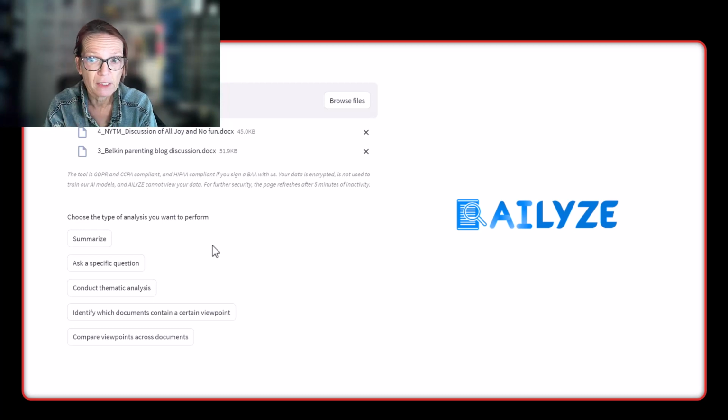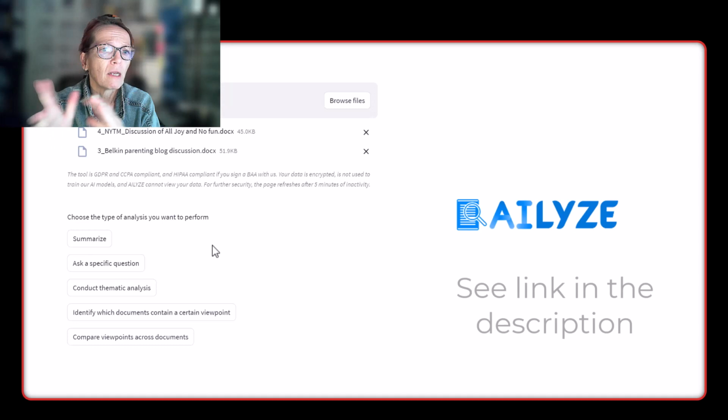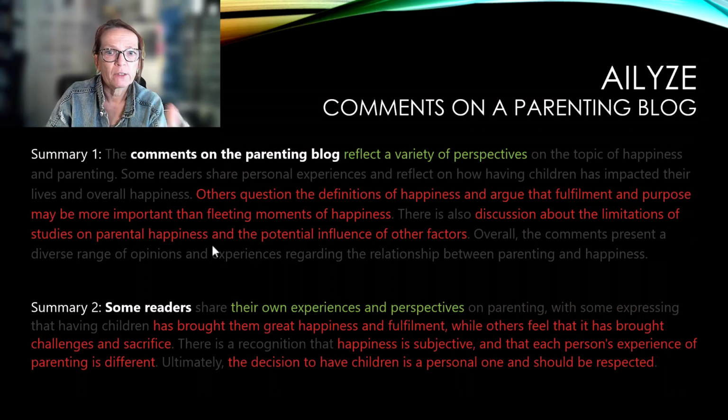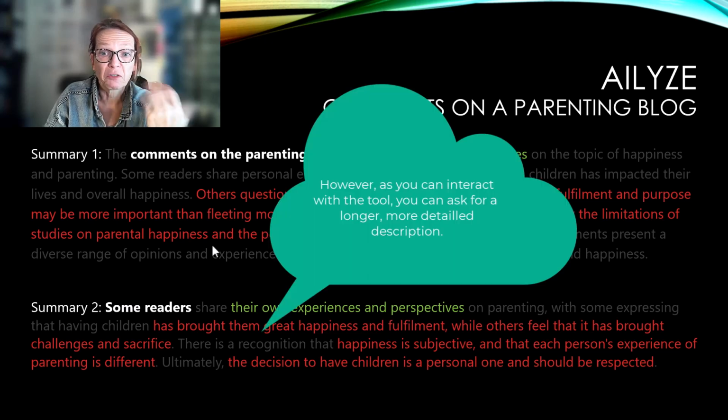But this is the AILYZE tool that you can try out for free, and there is now also a paid version, and they say it's more powerful than this one. But for experimentation, this served quite well. So AILYZE also gives me these two summaries. They're also not that extensive, and again we see in the second summary lots of different information that we didn't get in the third summary.